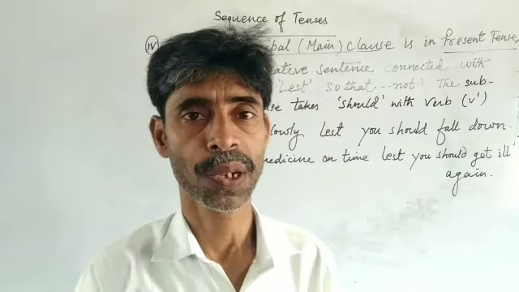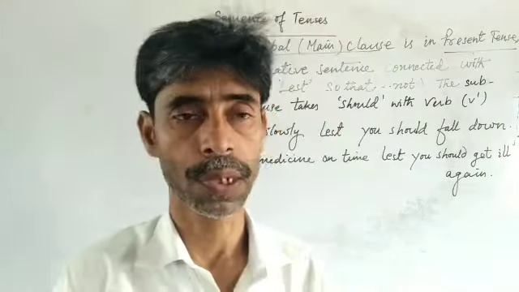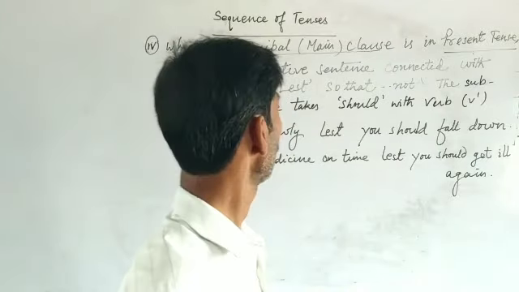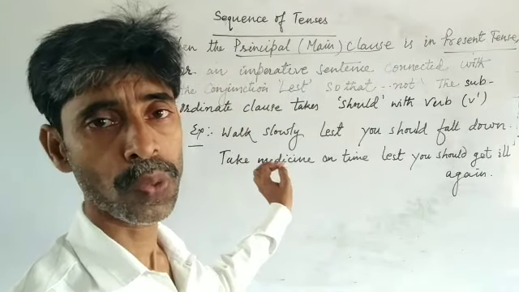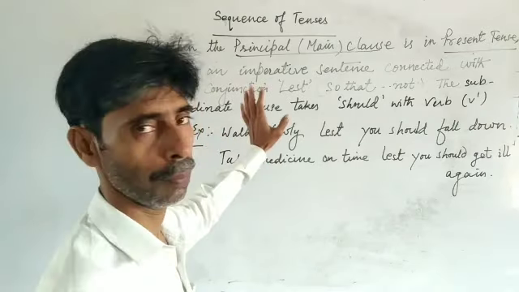Now we are proceeding to the next rule of sequence of tenses. In this fourth rule, you see what is displayed on the blackboard.